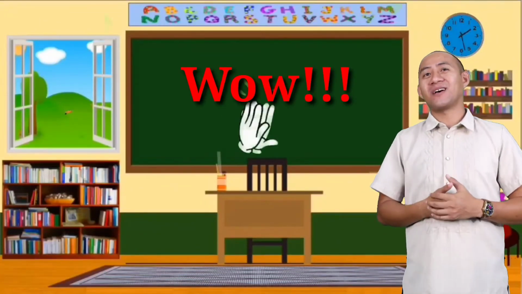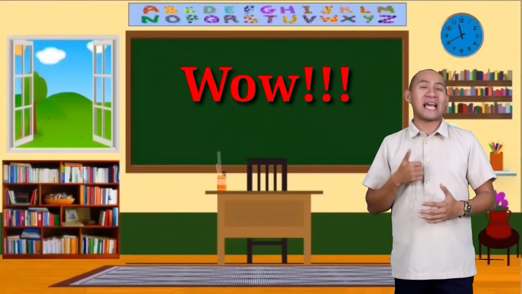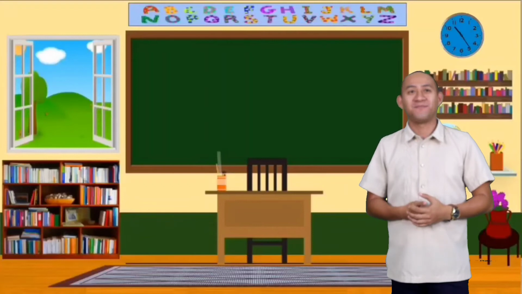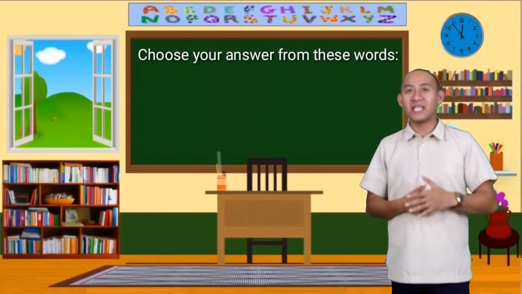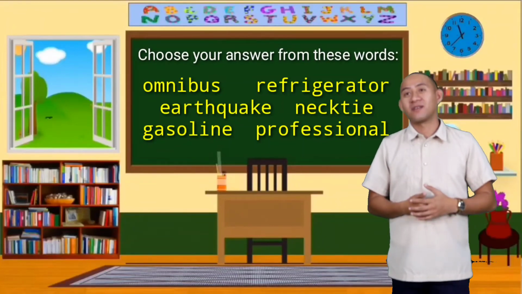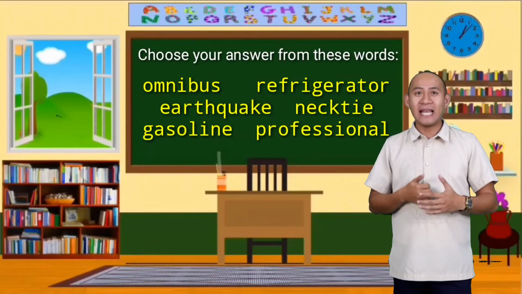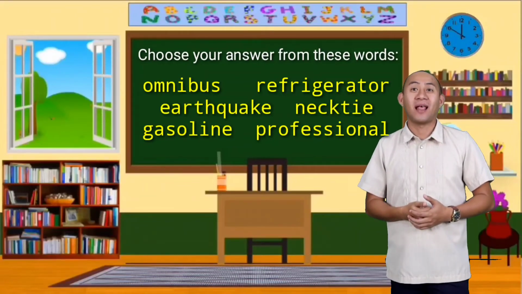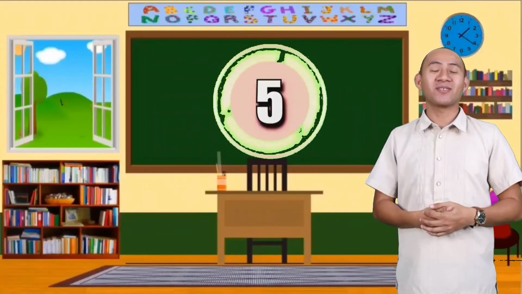Wow! You are awesome, children! You perfected the activity. This time, let's check what you have learned. Choose your answers from these words: omnibus, refrigerator, earthquake, necktie, gasoline, professional. You have 5 seconds to answer each item.